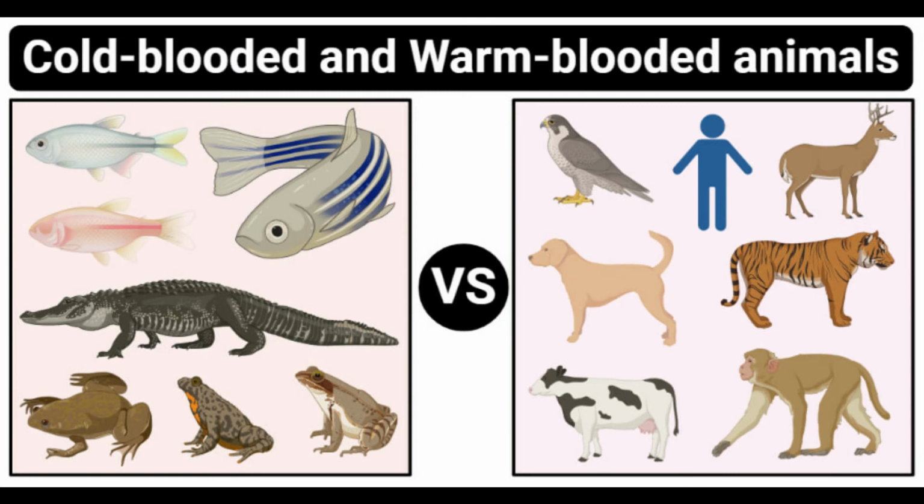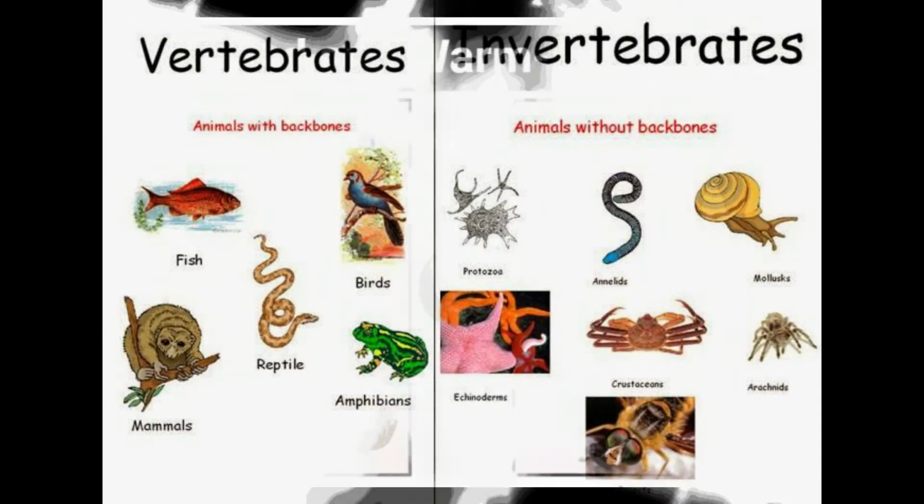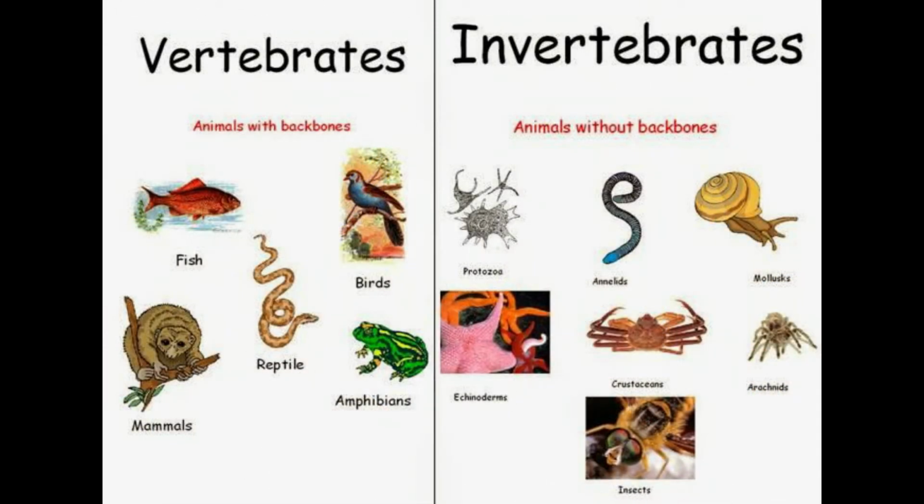Cold-blooded animals, or ectotherms, on the other hand, rely on external sources for regulating their body temperatures: hot rocks and surfaces, and solar heat from the sun. These are the things which they take help from. Fishes, amphibians, reptiles, and invertebrates are all cold-blooded.